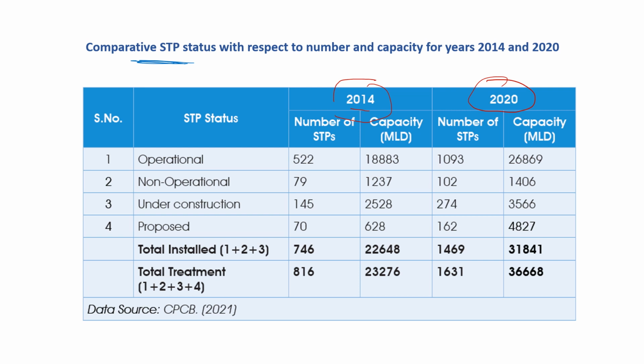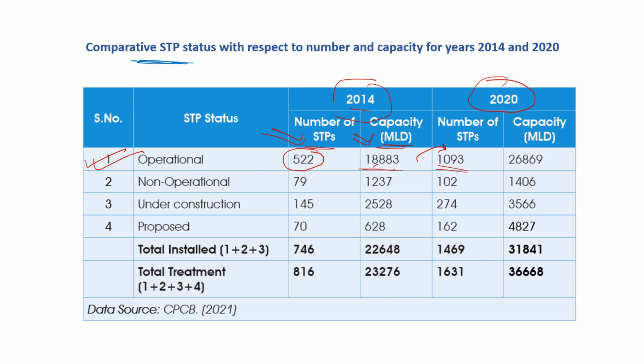So the first column represents the number of sewage treatment plants and the second one is the capacity of treatment. So here you can see in 2014 the number of operational sewage treatment plants was 522 and the capacity was 18,883 million liters per day, and this number and capacity increased up to 2020.